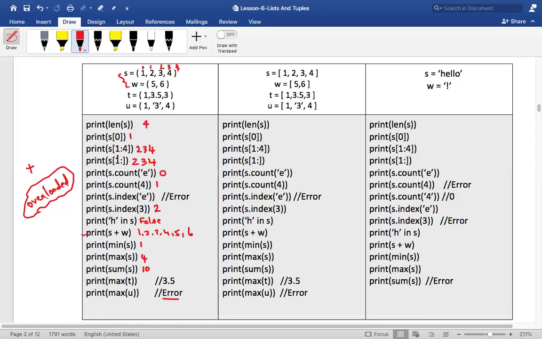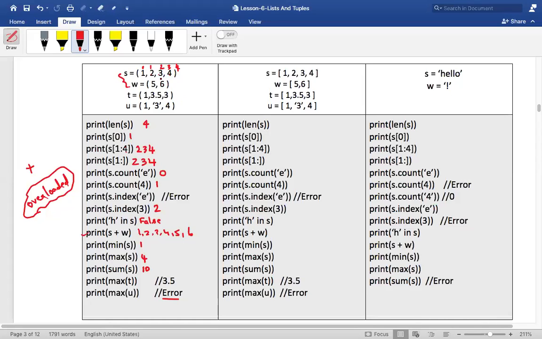Hold on, please understand. The slicing operator works like this. Start from the first index, go till the index that is specified over here, that is 4, but don't include that index 4. Start printing the values from the first index, go till the index specified after the colon, but don't include that one. In my case, I will print 1, 2, 3, because I'm not supposed to include the 4. Is that clear?